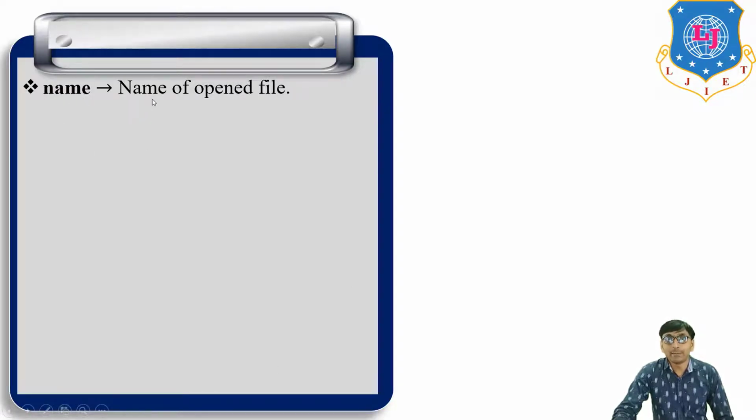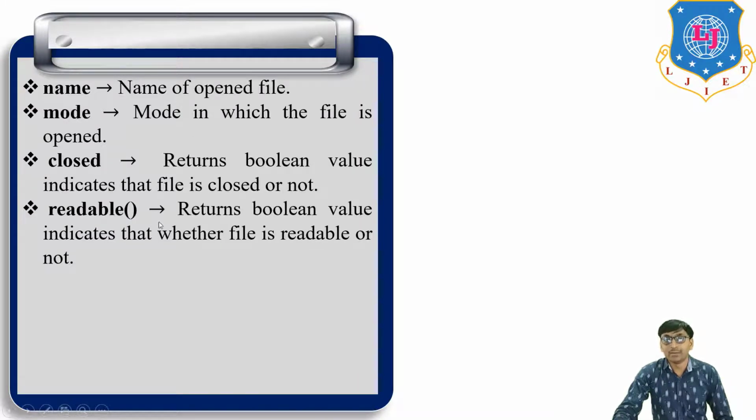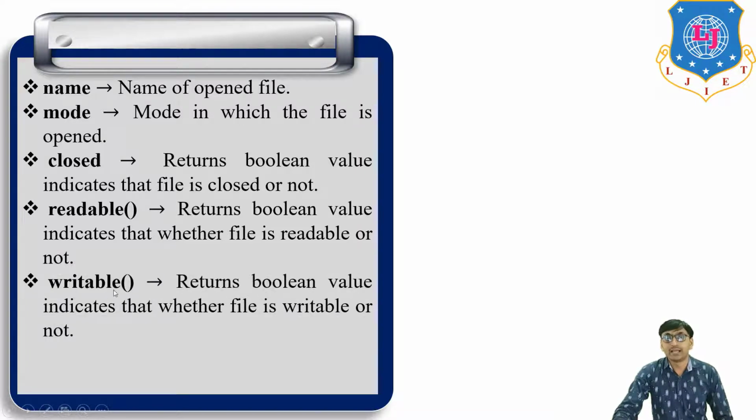Now, first, name. It means the name of the open file. Then mode, the mode in which the file is open. Then closed, it returns a boolean value indicating whether the file is closed or not. It means it returns a boolean value, true or false. Then readable, it returns a boolean value indicating whether the file is readable or not. Then writable, it also returns a boolean value indicating whether the file is writable or not.